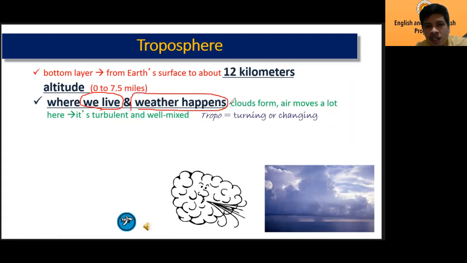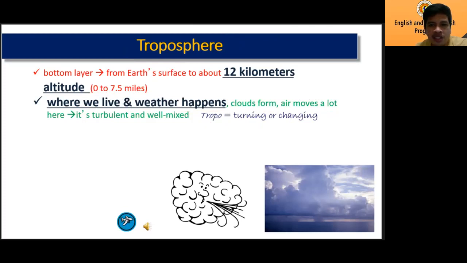The clouds form in this layer. The air moves a lot here. That's where the name came from: tropo means turning or changing.